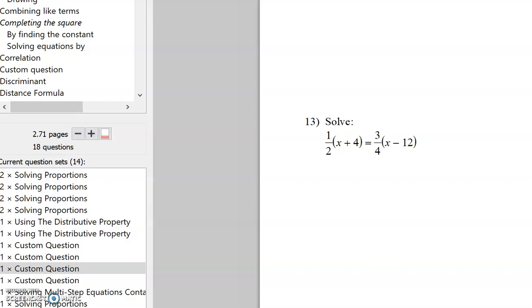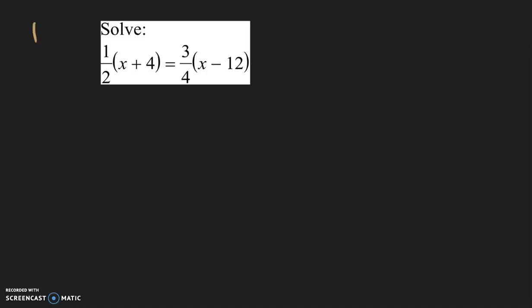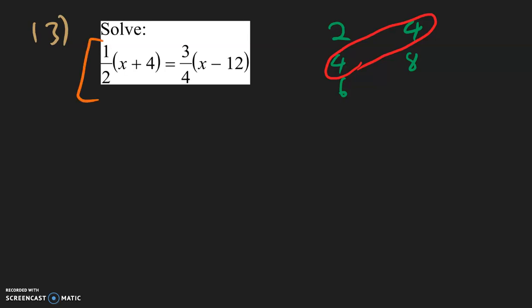So for this problem, this is for number 13. Again we have two fractions, so we have two denominators. The denominators are 2 and 4. So let's count by 2's: 2, 4, 6, and so on. And for 4's, we have 4, 8, and so on. But we see that the common denominator is going to be 4. So multiplying by the least common denominator, we will multiply this whole equation by 4 on both sides.